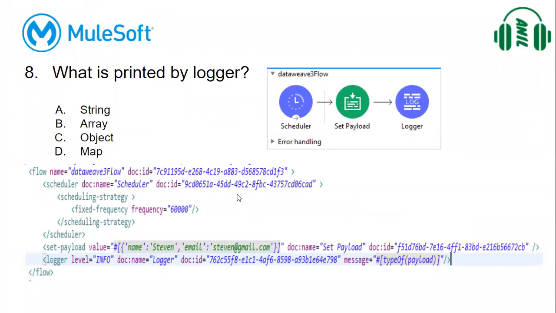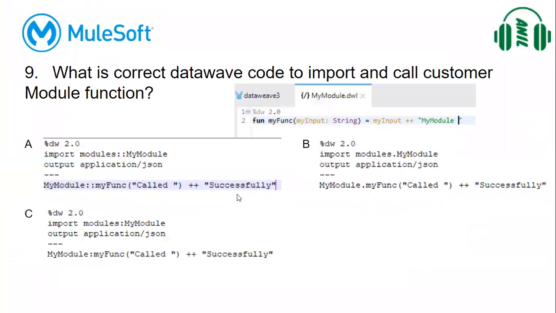So let us move on to the next question. What is the correct DataWeave code to import and call a custom module function? This is my mistake. Custom module function.